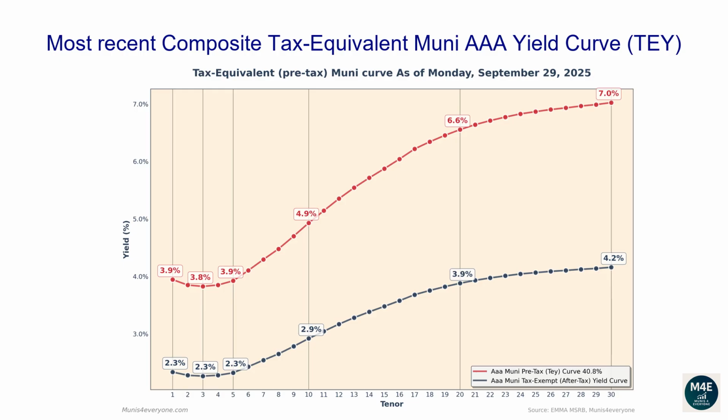The one-year tax-exempt yield is 2.34%, corresponding to a 3.95% tax-equivalent yield for investors in the top tax bracket. The two-year tax-equivalent yield is 3.85%. The 5-year tax-equivalent yield is 3.92%. The 10-year tax-equivalent yield is 4.93%. The 20-year tax-equivalent yield is 6.55%. The 30-year tax-equivalent yield is 7.02%.